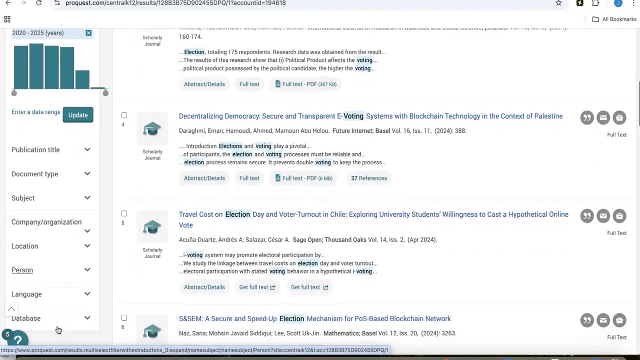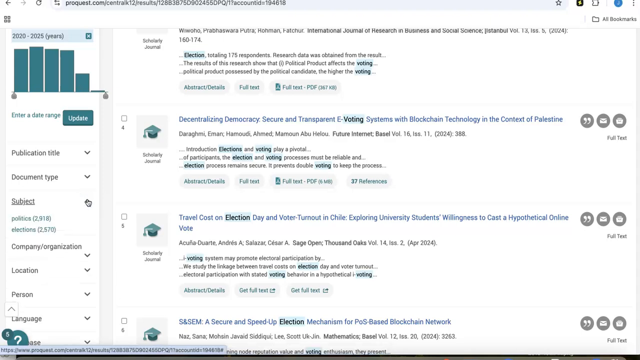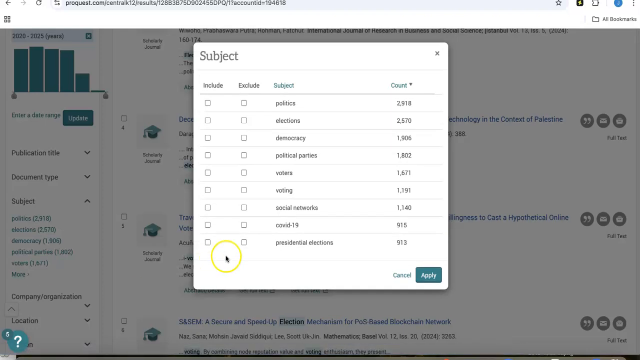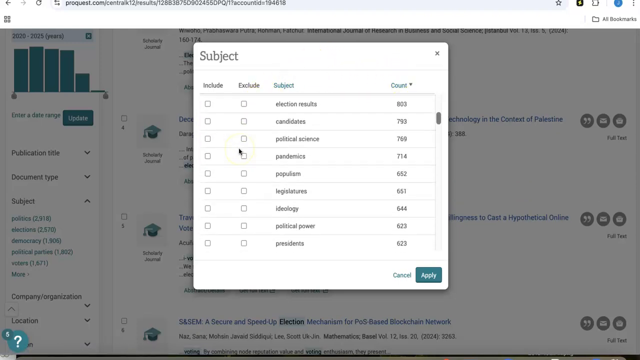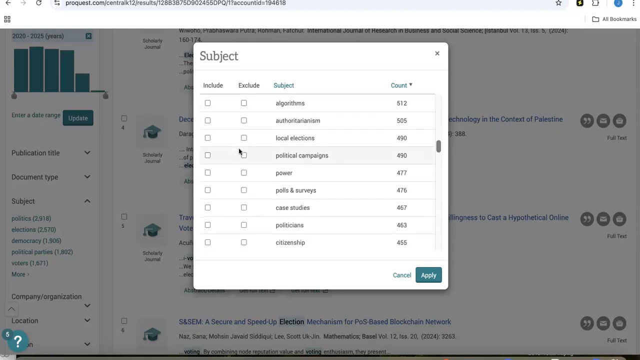There's a lot of different ways you can narrow, but the one that I want to show you is the subject search. And if you click here and then click on more, it opens up this window. And it gives you lots of things that you can include or exclude from your search, and then also the count of articles that are the result of that. So the more boxes you check, the more to include in your search, the larger your number of results will be.